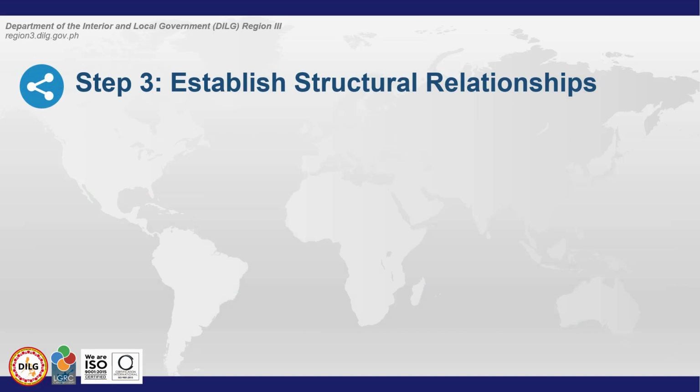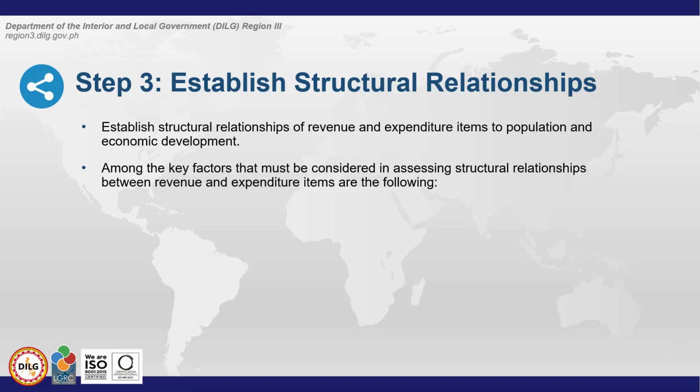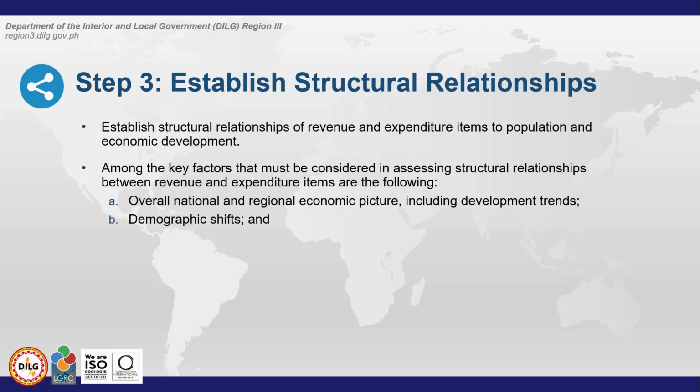Step 3 is to establish structural relationships. Establish structural relationships of revenue and expenditure items to population and economic development. Among the key factors that must be considered in assessing structural relationships between revenue and expenditure items are the following: overall national and regional economic picture, including development trends, demographic shifts, changes in the local market, particularly in the local labor market.